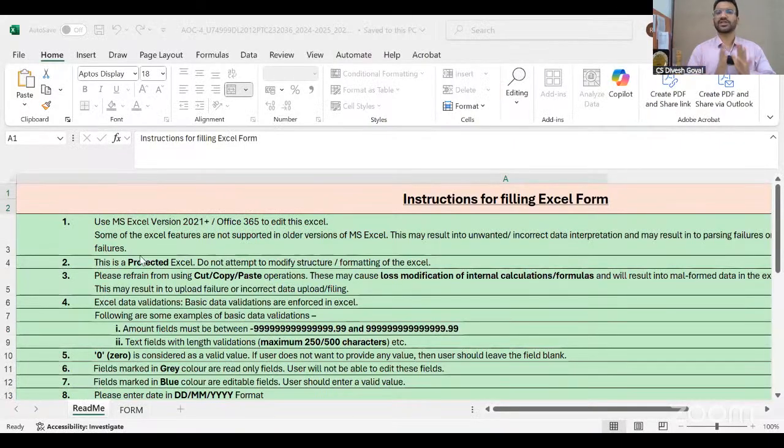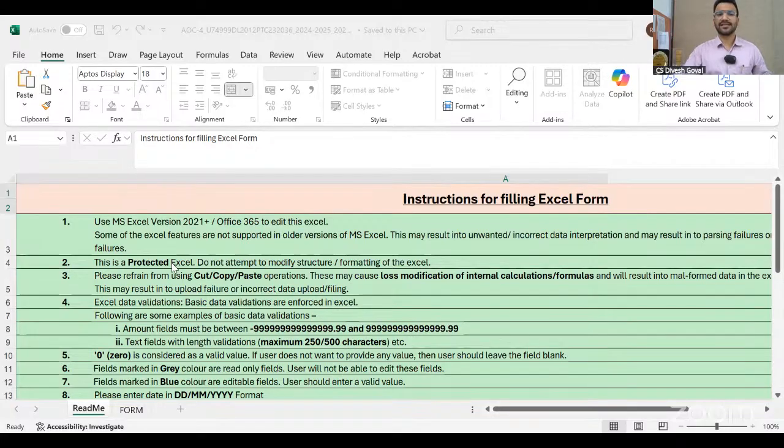Let me just show you a brief about some files. Let me just open the Excel. Let me show you how this Excel will look, because that is important to know. Let me just share my screen for the Excel. The best part is that the Excel first gives us the instructions on how to fill it. Number 1, MS Excel version 2021 plus or Office 365 is to be used. So the latest MS Office version is better to fill this file.